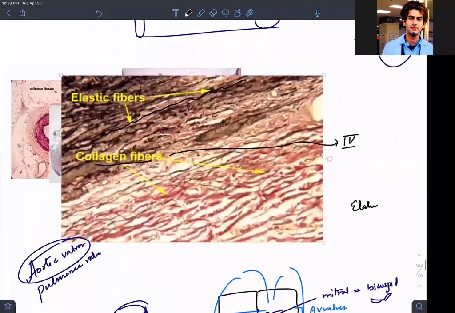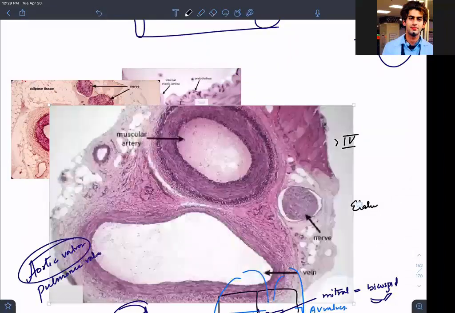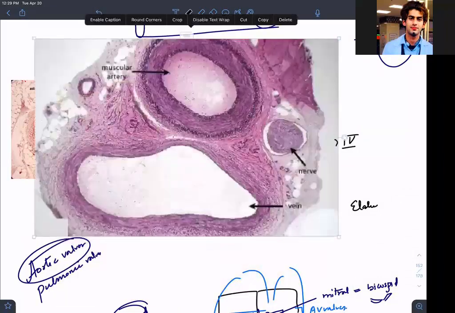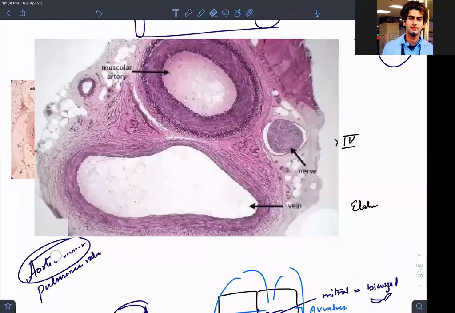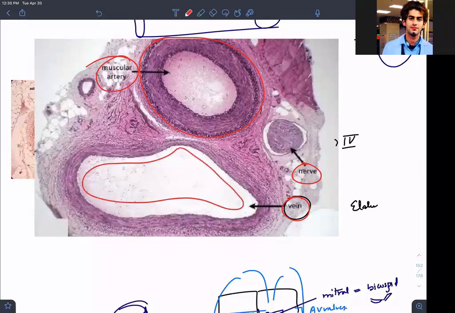Can you see this is a section of a tissue where you are seeing the vein, nerve. Let me take a red pen. Vein, nerve, muscular artery. Why is the muscular artery giving this shape, and why is this wavy in appearance here? What's the reason, guys?